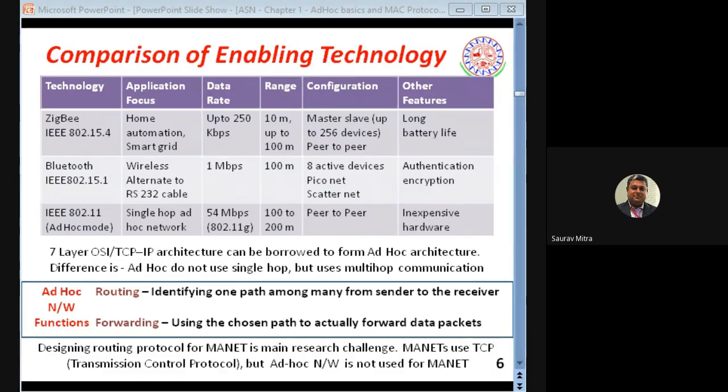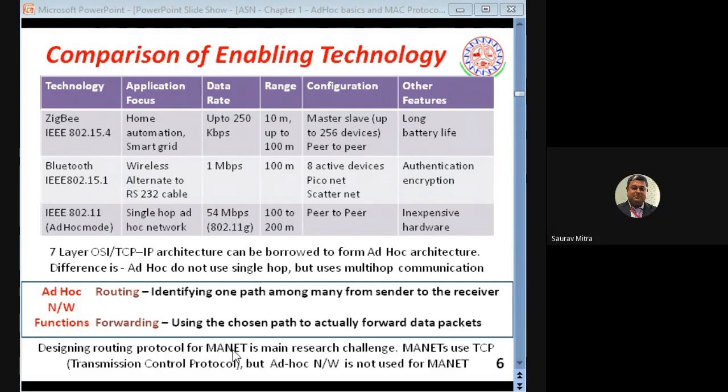So the difference between routing and forwarding: forwarding is the process of transmission of data, but routing is just selection of a path. Okay, so you can see those definitions are given here. Routing is nothing but identifying one path among many from sender to the receiver, whereas forwarding is nothing but using the chosen path to forward the data packets.